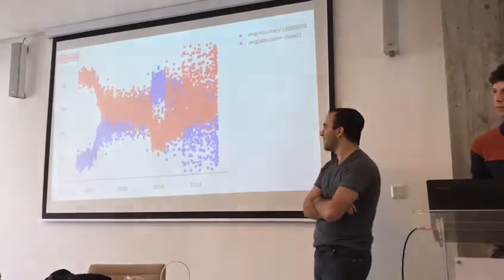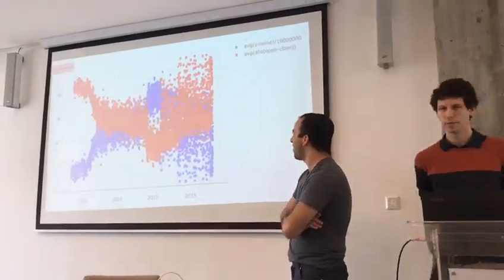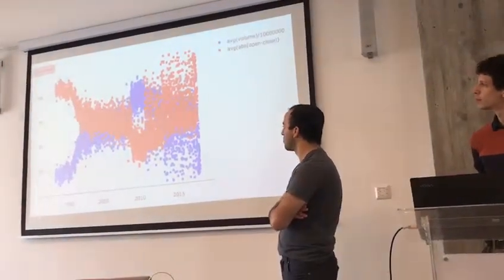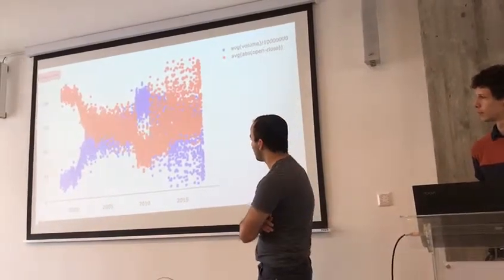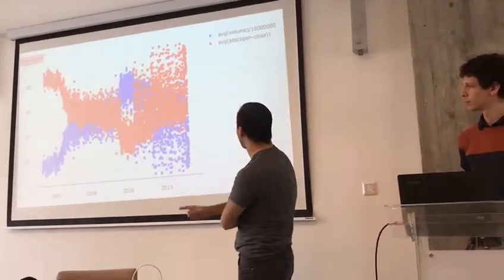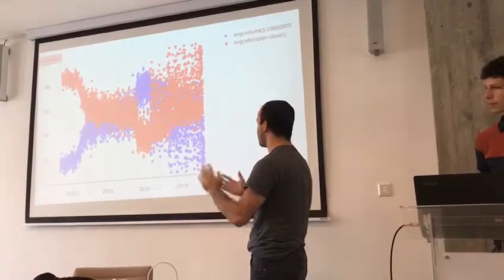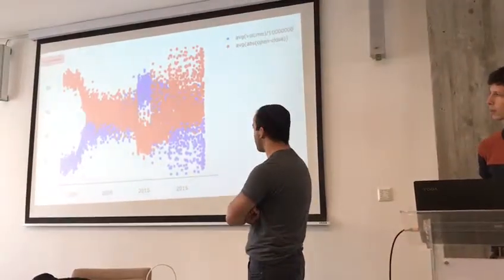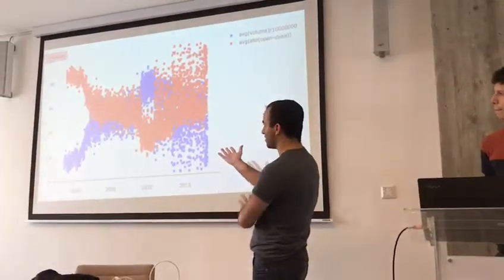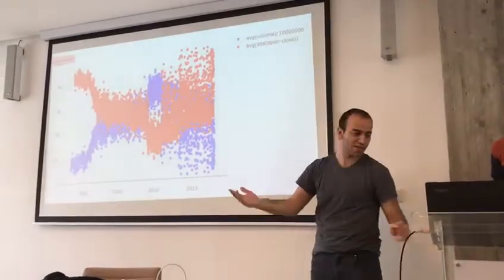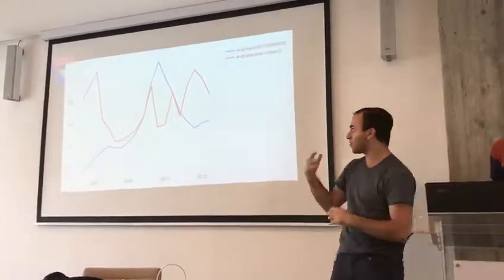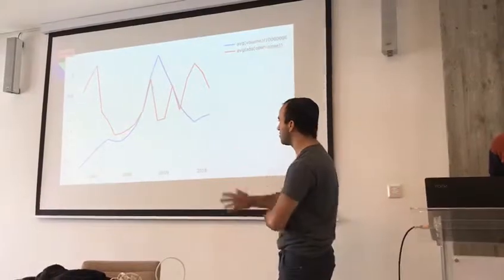Okay, so this is a very crazy graph here. Basically, what this shows per day is the volatility of the stock, meaning how much it changed from the opening to the closing price, and also the amount of volume. This graph is a little confusing, so I actually decided to go with this graph, which is aggregated by year instead of day, so it would be much clearer.